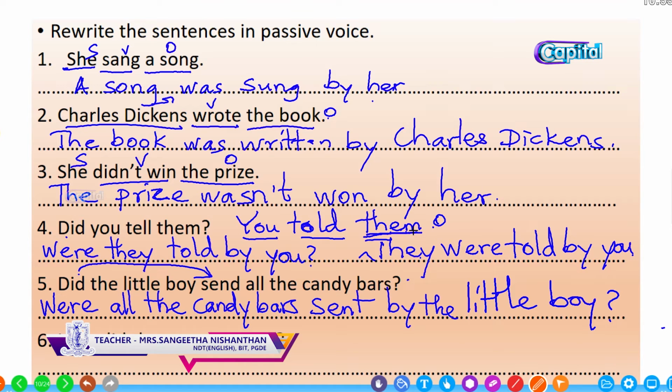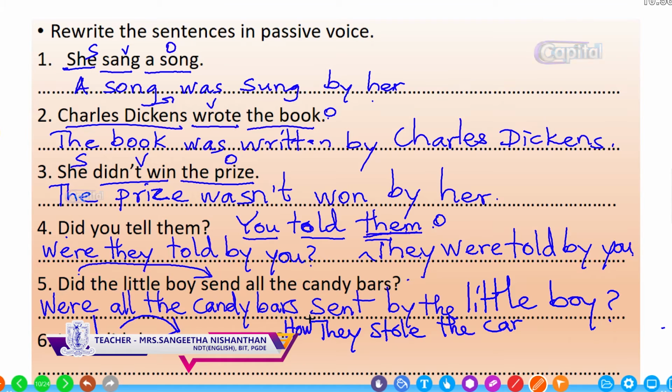How did they steal the car? This is a WH question, so keep the WH at the same place, don't mess it up. Change the remaining question into statement word order, so it joins with steal, and now it looks like they stole the car, and there's the WH how at the beginning.